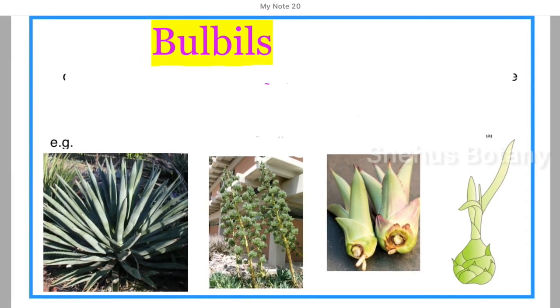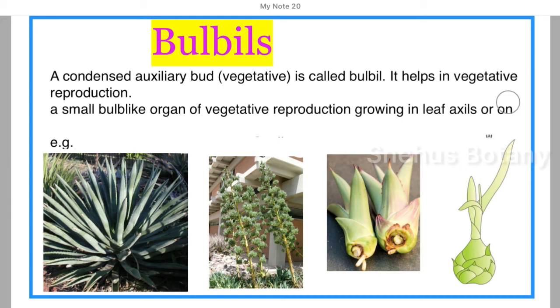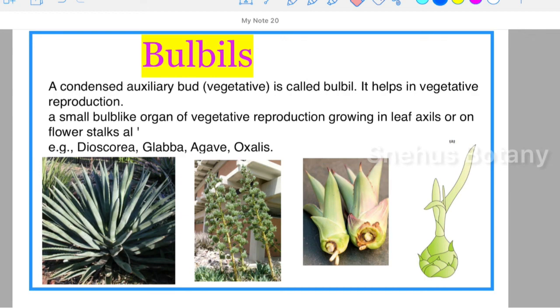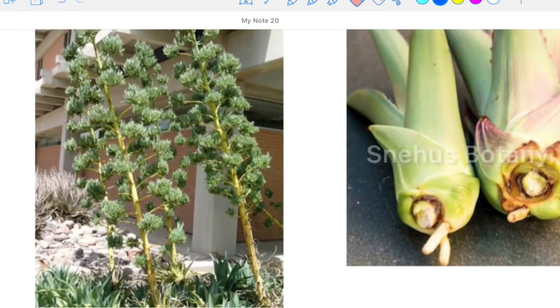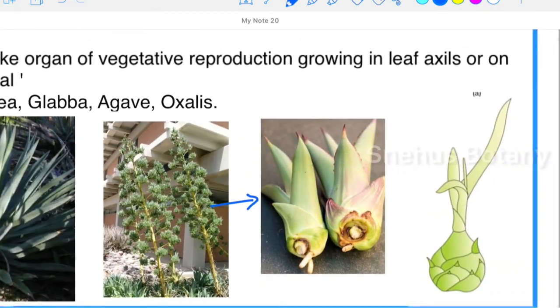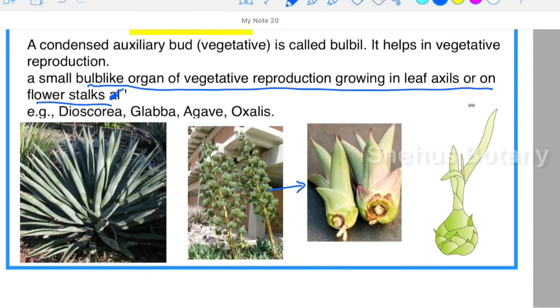Okay. Next one, bulbil. In bulbil, can you identify this plant? This is agave. In the next picture you see the inflorescence of agave. But actually it is not an inflorescence. Instead of flowers, on the axis of the flower, in the stalk of the flower, you can see fleshy buds. So in the floral axis, in the peduncle, instead of flowers you can see many bulb-like structures. These are called bulbils. These are produced in the leaf axils or on the flower stalk.